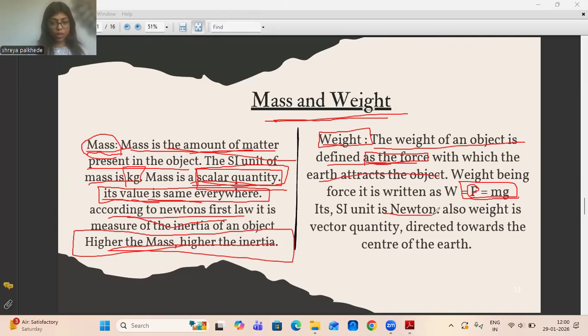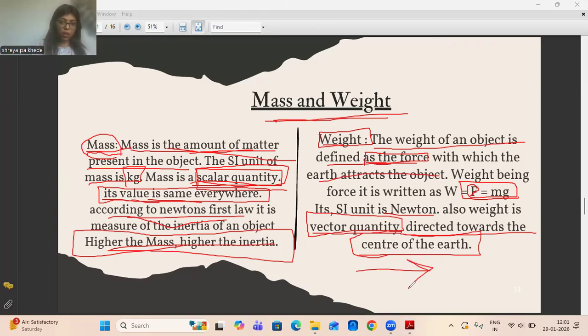Its SI unit is Newton. Also, weight is a vector quantity. This is in contrast with a scalar quantity, which has magnitude but doesn't have direction, whereas a vector quantity has both magnitude and direction. Weight is directed toward the center of the earth. So this was a simple concept. I hope this concept is clear to you.